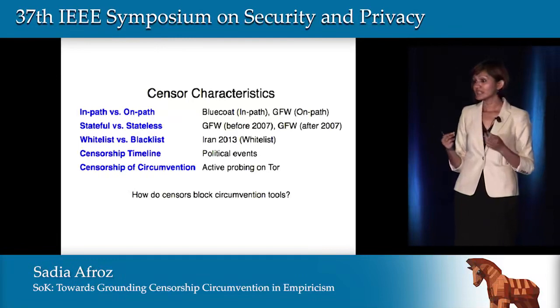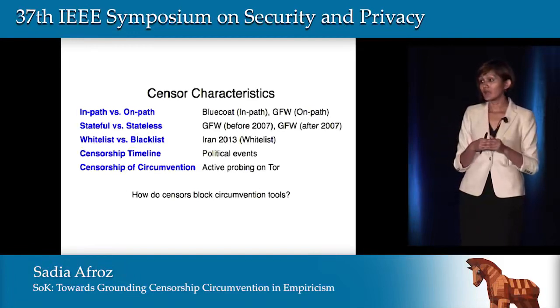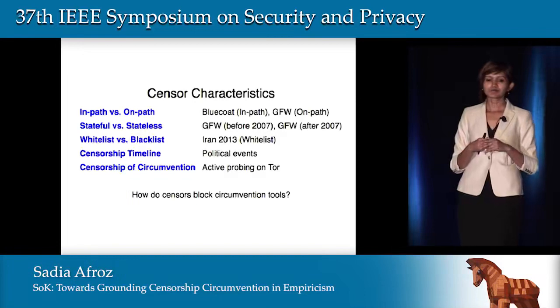The majority of the censors we studied use blacklist-based censorship. We found only 2 cases where the censor used a whitelist. One was Iran during their election in 2013. They disallowed all non-HTTP traffic.